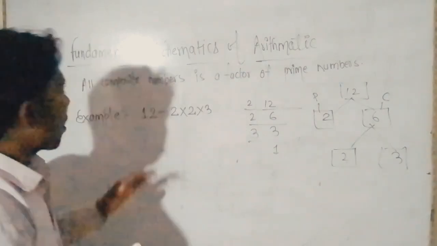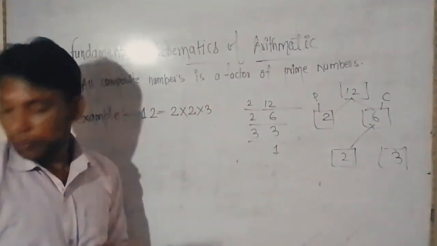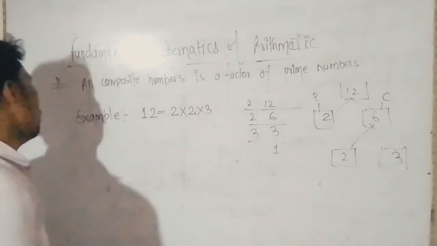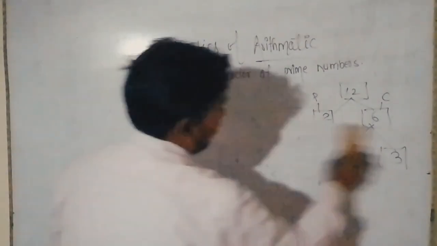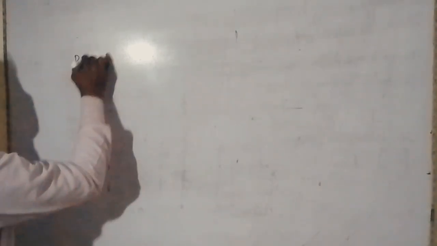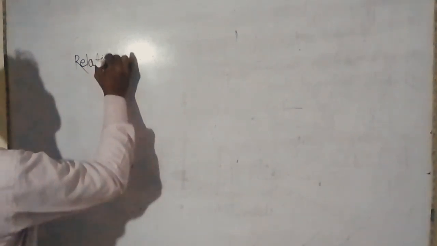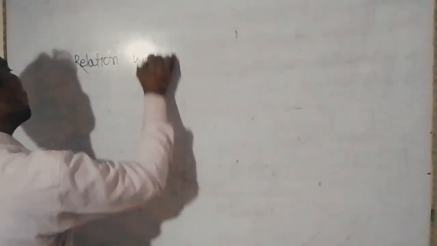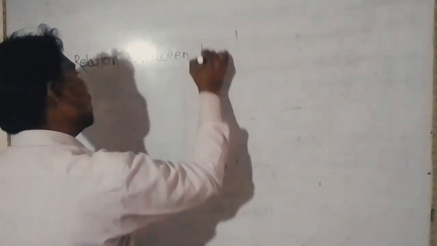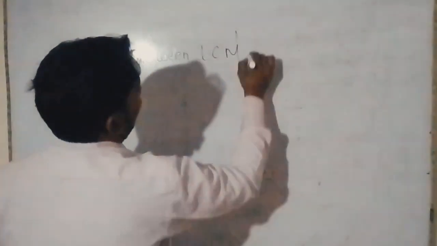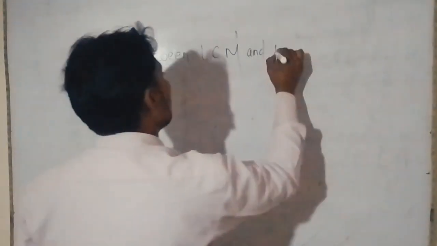So we have found the LCM and HCF. Now we have learned the relation between LCM and HCF.